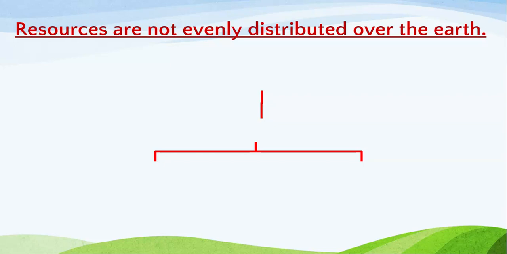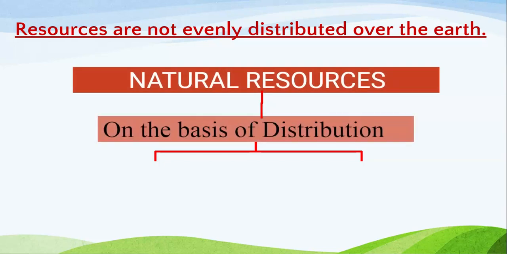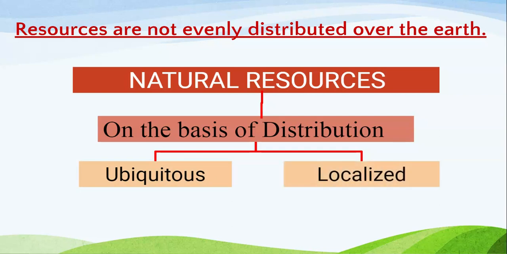Thus, on the basis of distribution, the natural resources are classified into two types. The first one is ubiquitous resources, and the second one is localized resources. First, we will read about the ubiquitous resources.